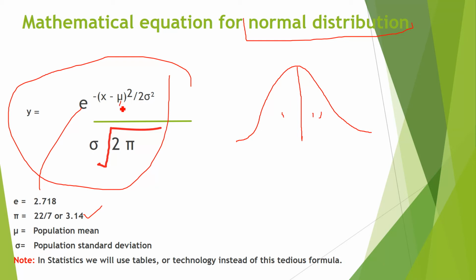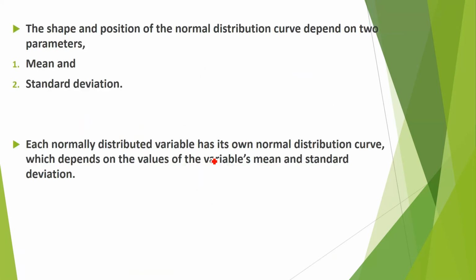Mu is the population mean and sigma is the population standard deviation. So you have to find the mean and standard deviation of your data, and then put all these values in this tedious formula in order to find out whether the data is normally distributed or not. In statistics it is tedious and time consuming. That is why we use tables or technology to find out whether our data is normally distributed or not. But you should know that this is the mathematical equation for the normal distribution. Here we are not going to use this formula.